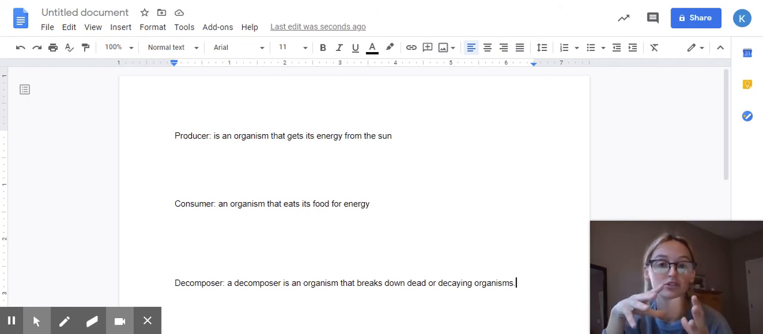Now, what decomposers do is they break down those organisms into nutrients. Those nutrients are then used by different plants in order for them to survive.